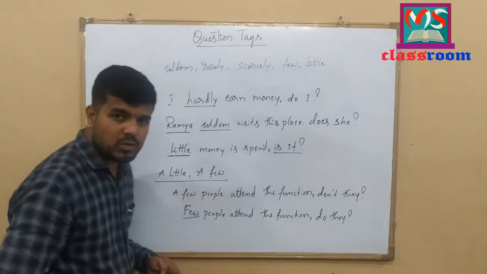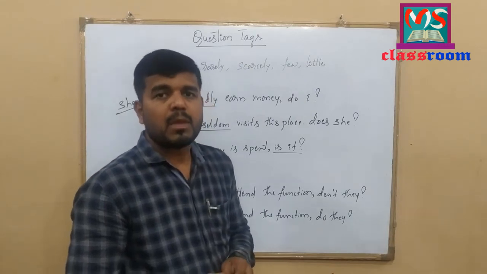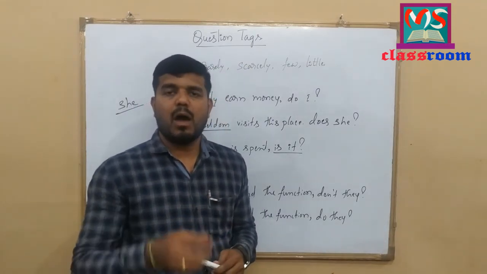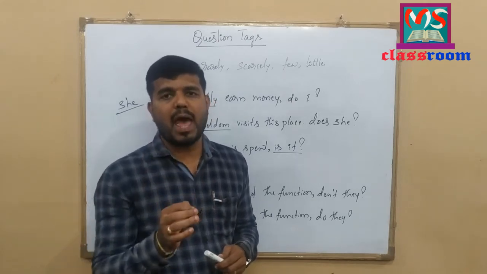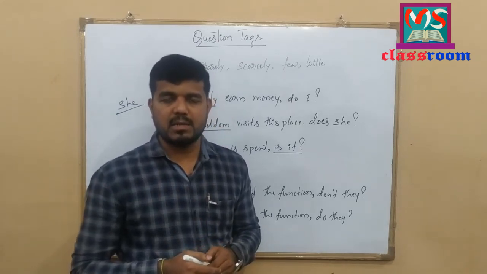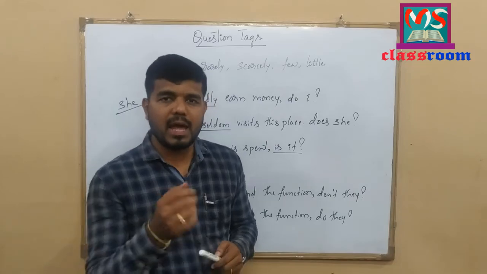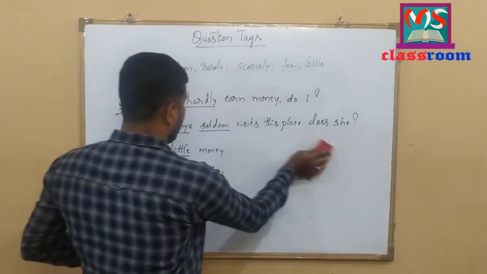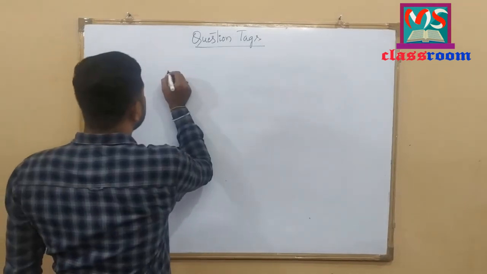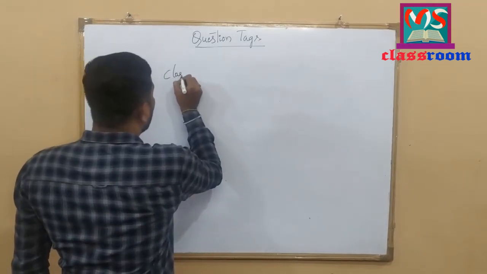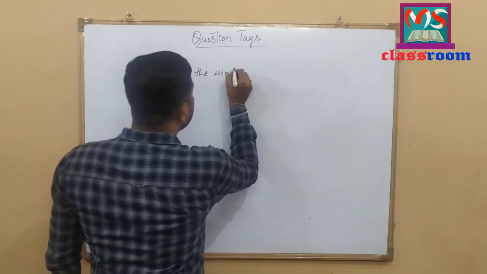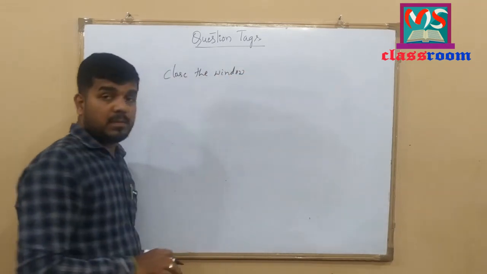I hope you have understood this concept. Here, whenever we get imperative sentences, how to add question tags to an imperative sentence, let me discuss with examples. Close the window. Look at here.